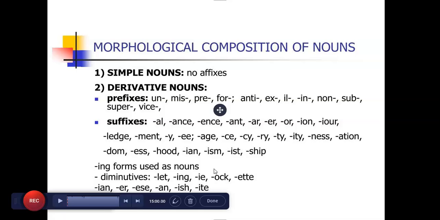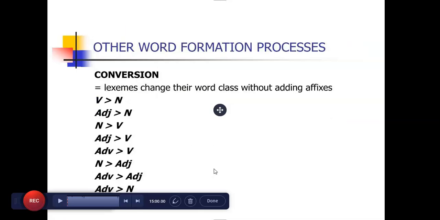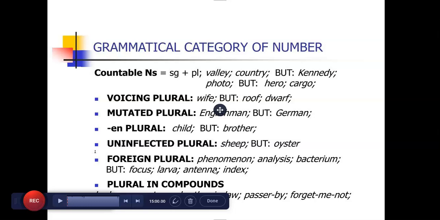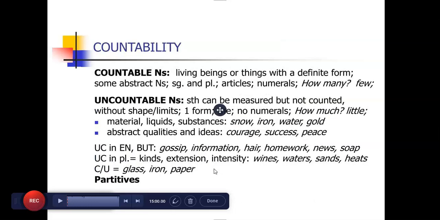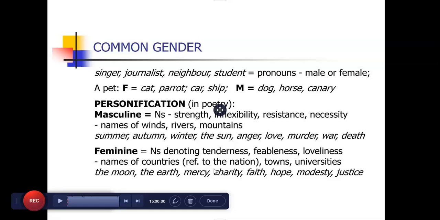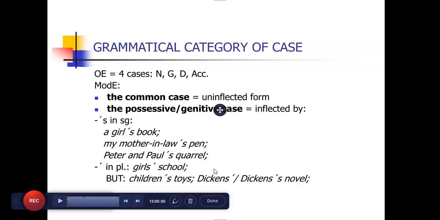So we have talked about nouns: countable nouns, plural nouns, uncountable nouns, grammatical common gender. The grammatical category of case: the common case, the uninflected form, and the possessive genitive case, inflected by 's, for example a girl's book, my mother-in-law's pen, Peter and Paul's squirrel, the girl's school, but children's toys, Dickens' novel.